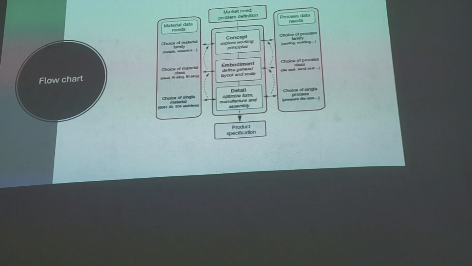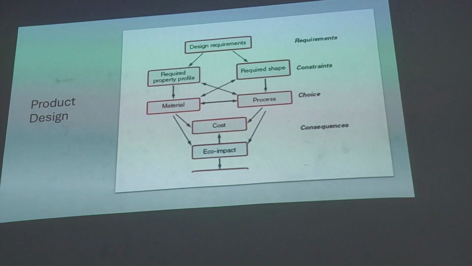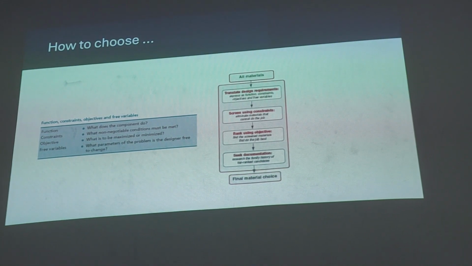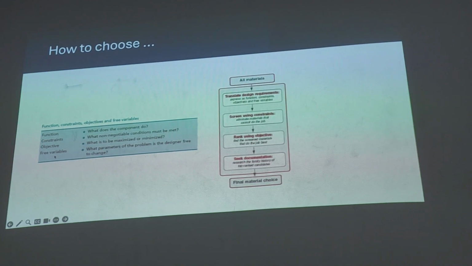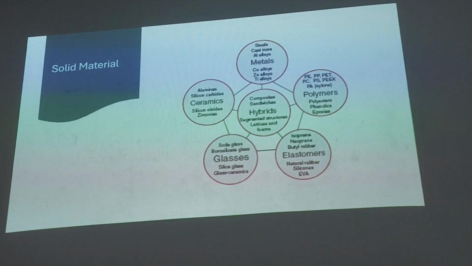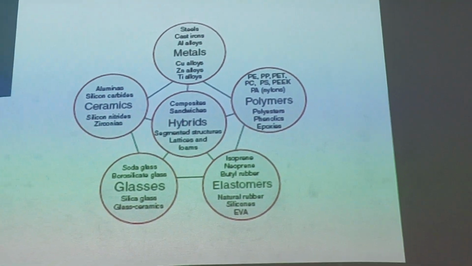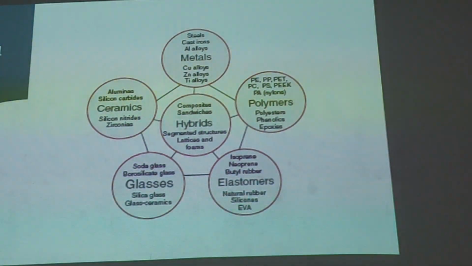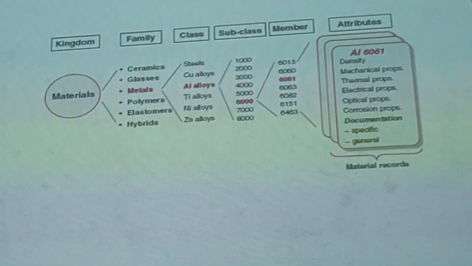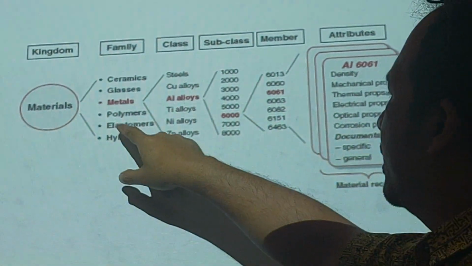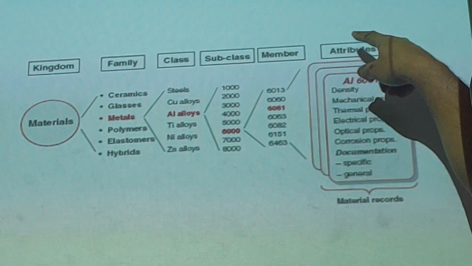Now, this is the flowchart, the concept, and so on. But you can use the previous one. So this is how to choose what does the component do, the constraints, objective, free variable, and so on. And then if you want to use the solid material, what is metal, hybrid, polymer, you can choose. This is material taxonomy, the M before in the slide before. This is the kingdom, family, class, subclass, member, and attributes.